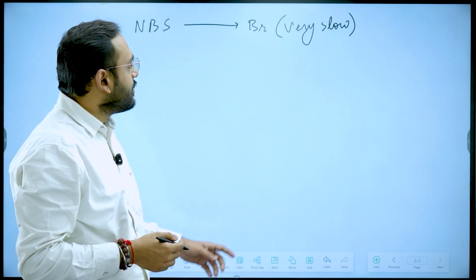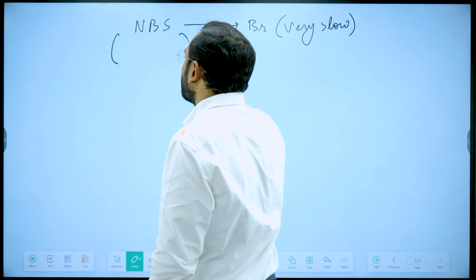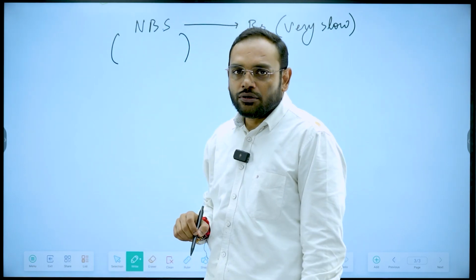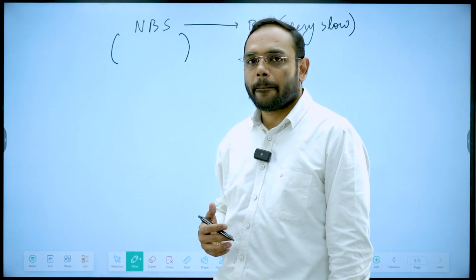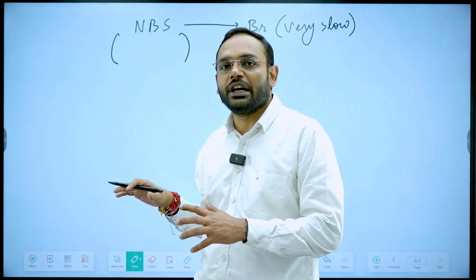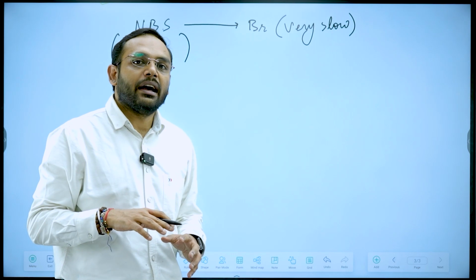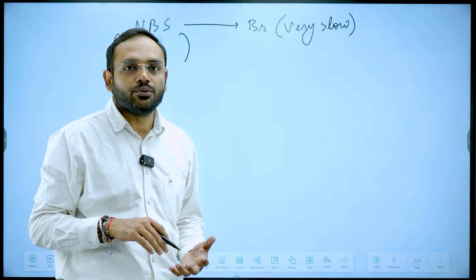Second thing, since NBS is a white colored crystalline compound, the problem of fuming is also not there. So it's very easy to do bromination reaction with NBS with respect to Br2.